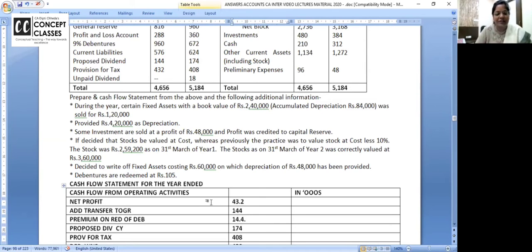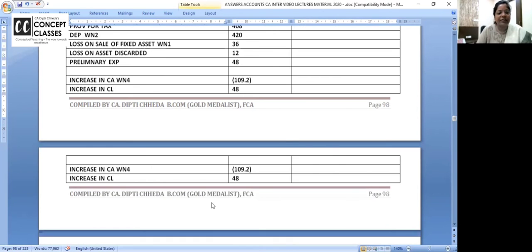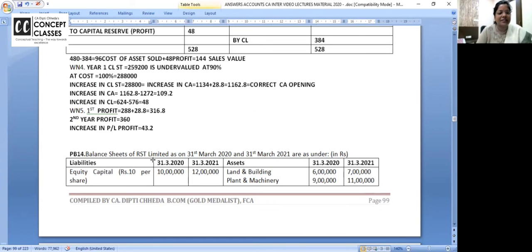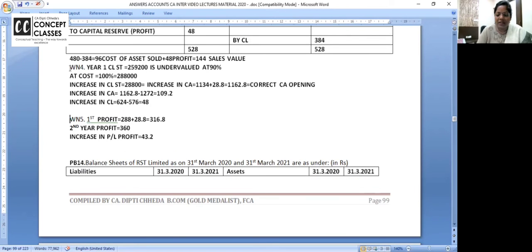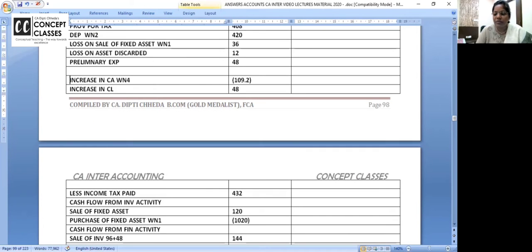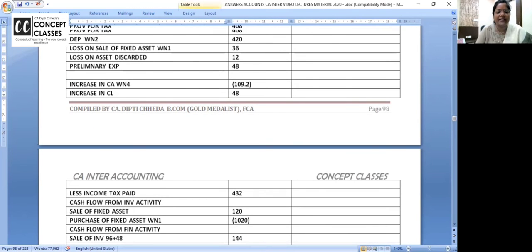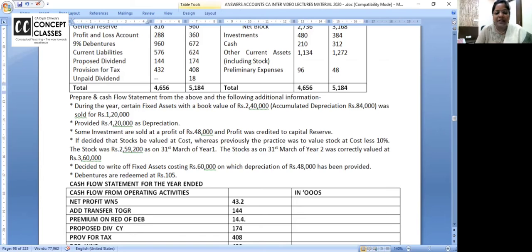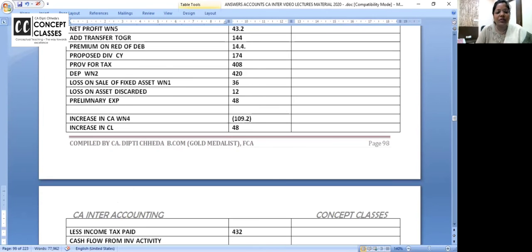Scratch this. I'm doing it maybe for the 10 times. Still I'm scratching and I'm writing here working note 5. Yes, here it is. Working note 5. Working note 4. You have to write all of them separately. I'm going to give you booster net for this. Higher the profit, higher this. Clear? Now quickly calculate what is the cash from operating activities.